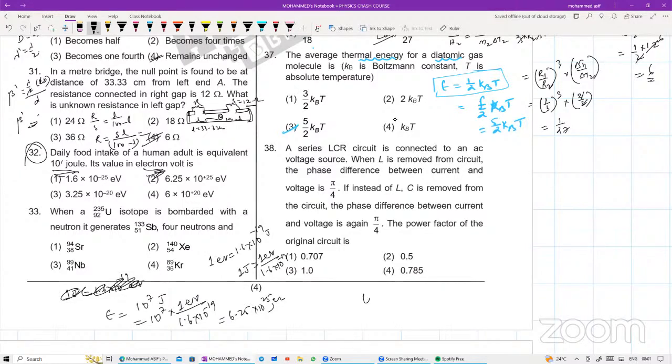Equation लिख लीजिए. 92 uranium 235. It is bombarded with your neutron. And neutron is a neutral particle, so it is 0 and 1. That is giving you antimony element, atomic number 51, and this one is 133. प्लस 4 न्यूट्रॉन्स भी आ रहे हैं उसके साथ, और बैलेंस करिए कितना निकल रहा है. We will get some element x, 235 यहाँ, ये हो गया मेरे पास 133, isn't it? So this will be some element with A, and यहाँ पर हो गया Z.